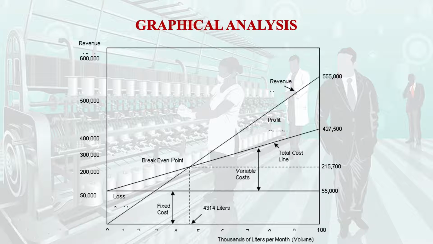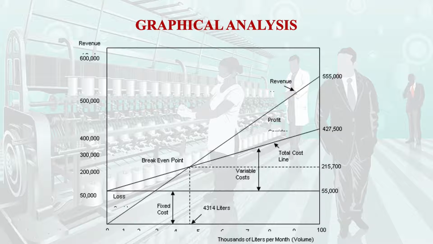The point of intersection is the break-even point. The zone below the break-even point is called the loss zone or loss territory, and the zone above the break-even point is called the profit zone or profit territory.